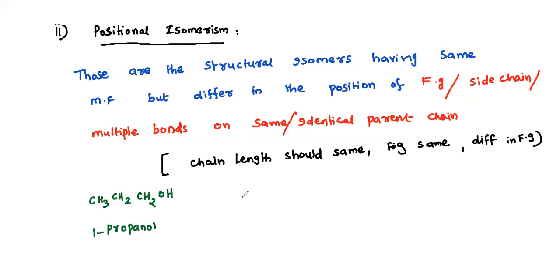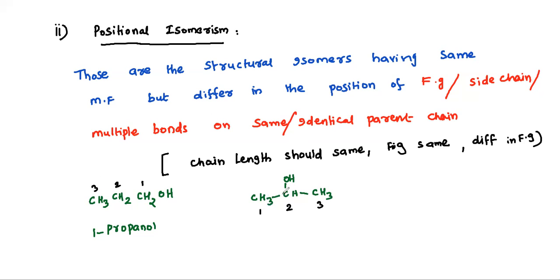And suppose I write another compound like this, CH3 CH(OH) CH3. If someone asks the name of this compound, it is propane, 1, 2, 3, and here also the parent chain is 1, 2, 3.